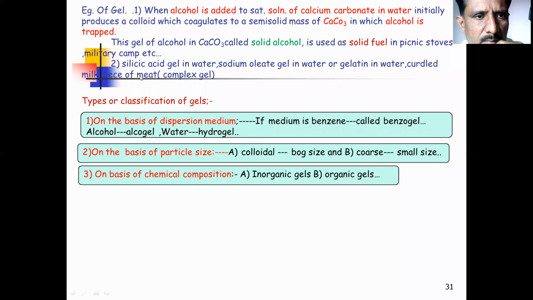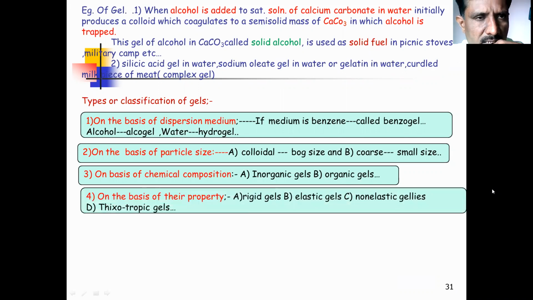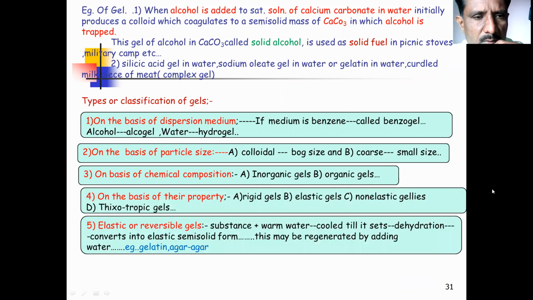Let us see the second and third examples. I am not going into detail. You check all these examples of gels and how gels are prepared.